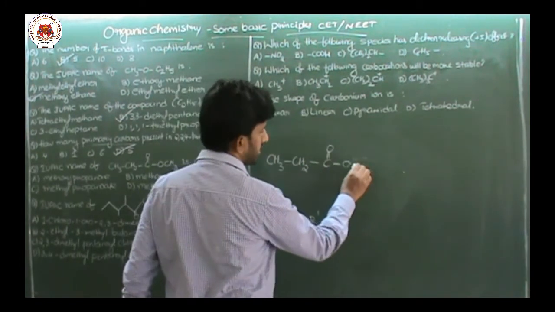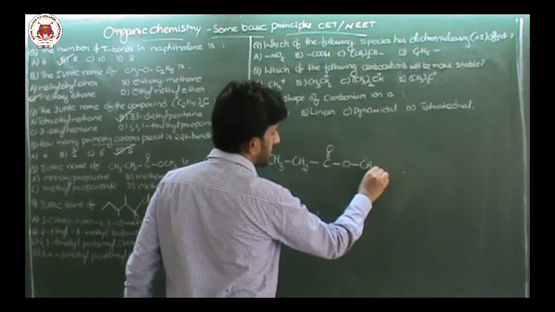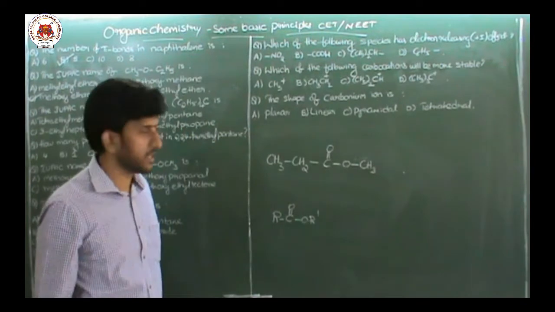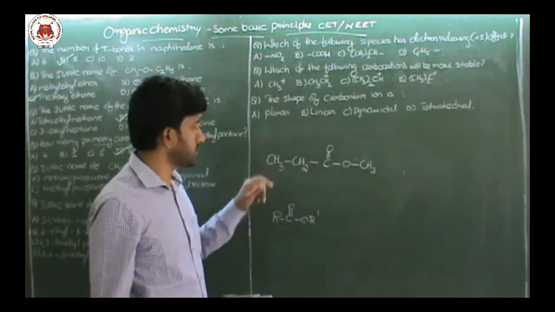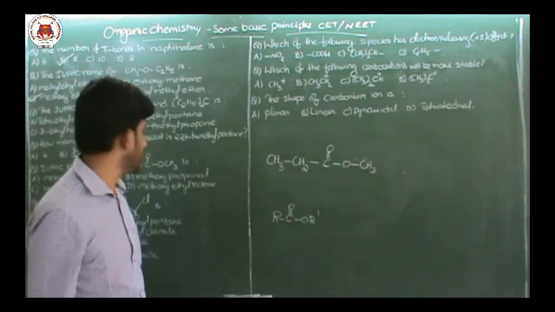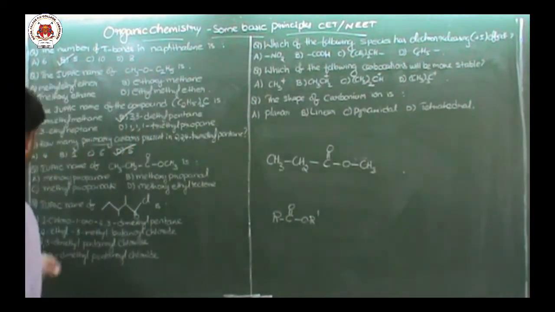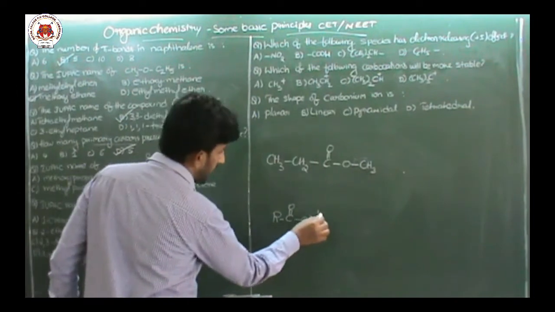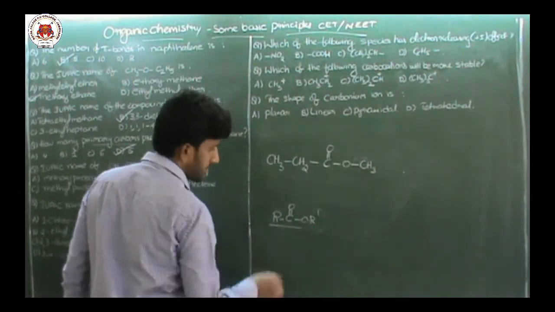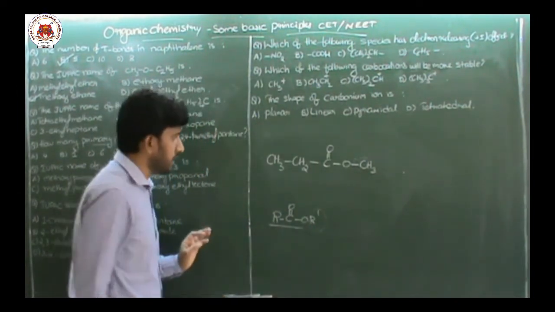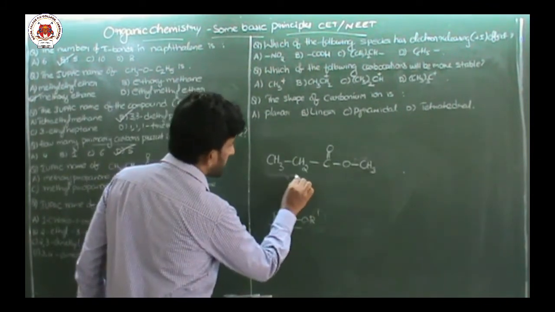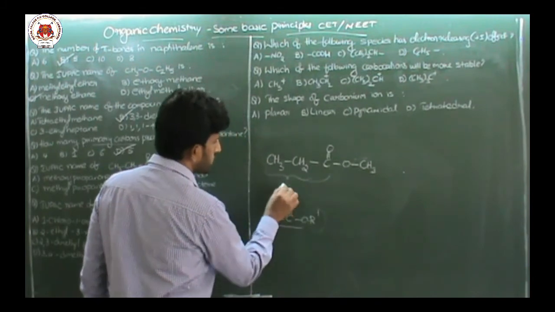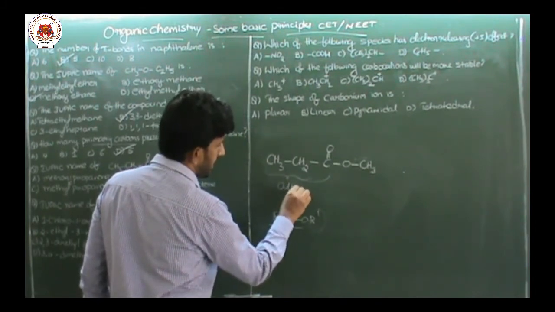So this ion is called alkanoate, carboxylate ion, and alkyl group is attached to this particular compound. So this type of compound is called alkyl alkanoate. You remember the alkyl group that is attached to C double bond O should be called alkanoate.